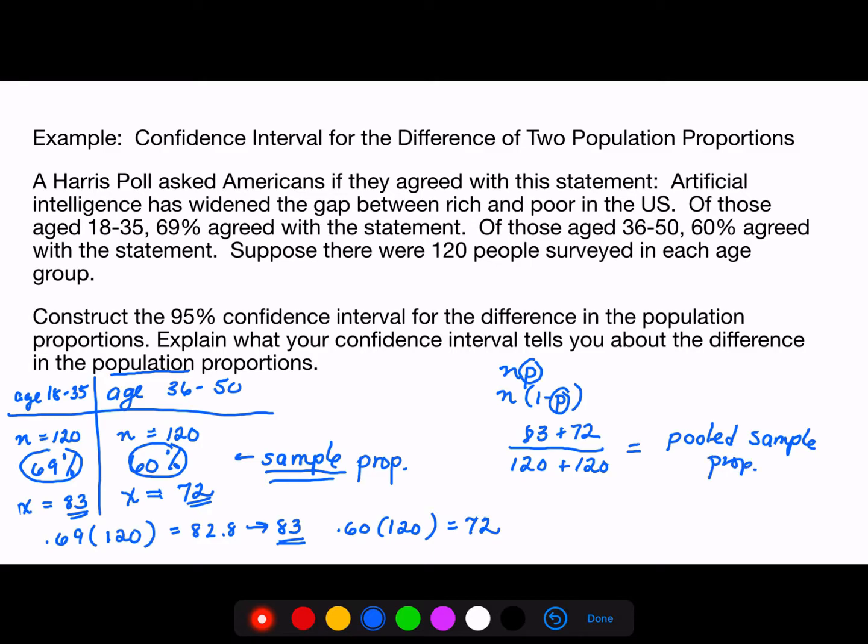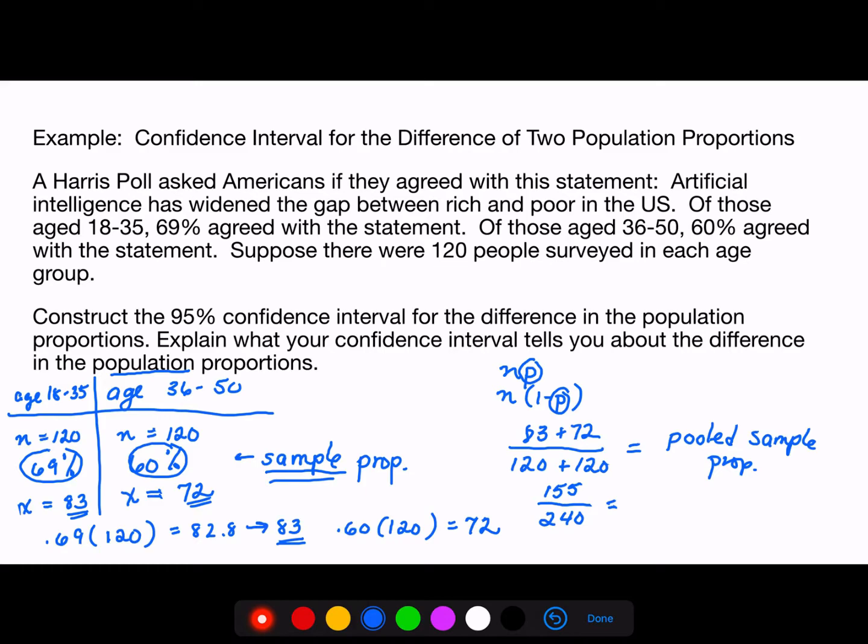Let's see what we would get if we computed this. 83 plus 72 gives us a total of 155, out of 120 plus 120, which is 240.